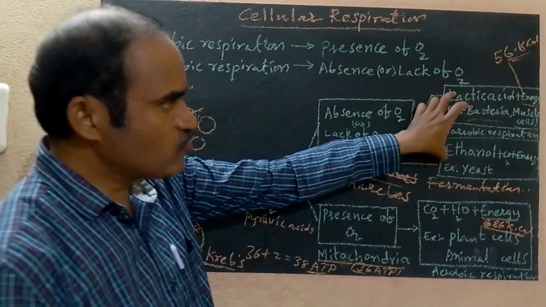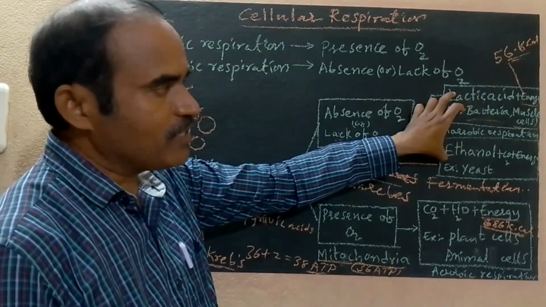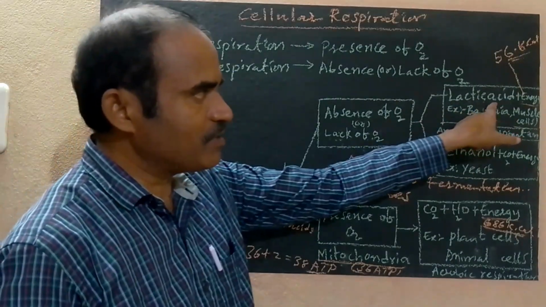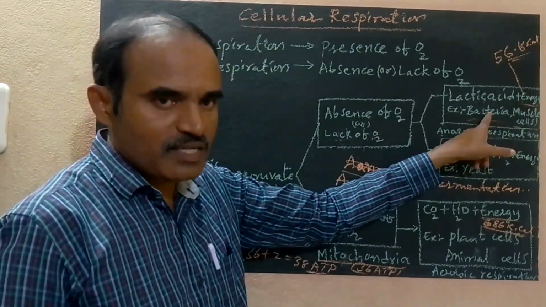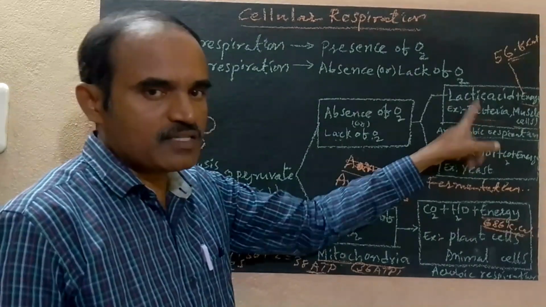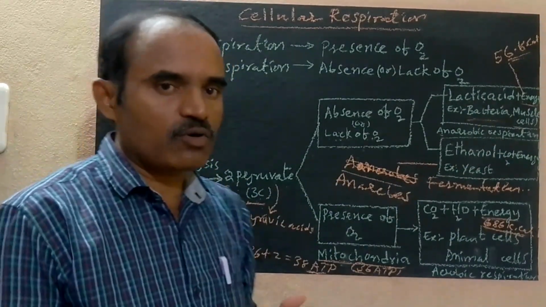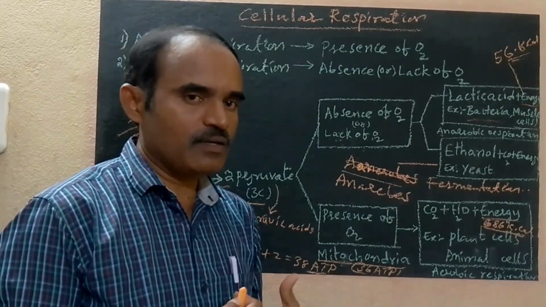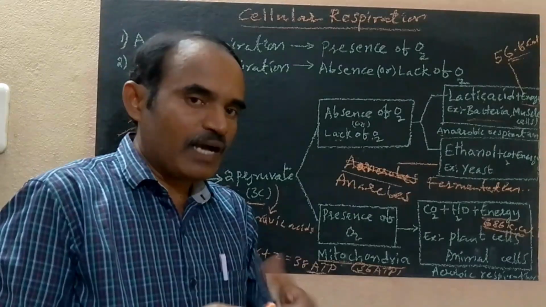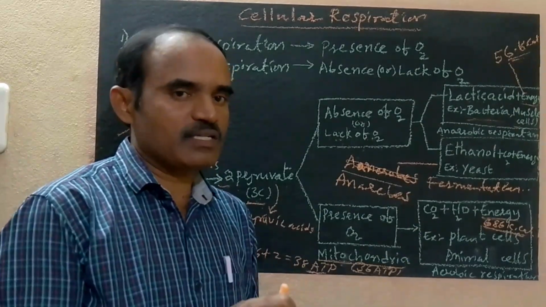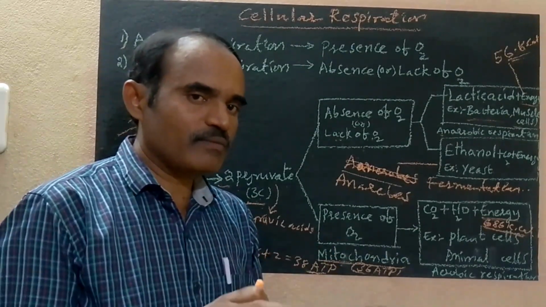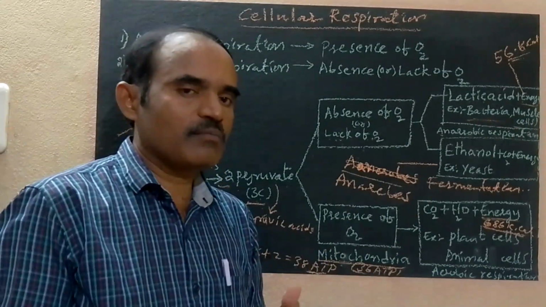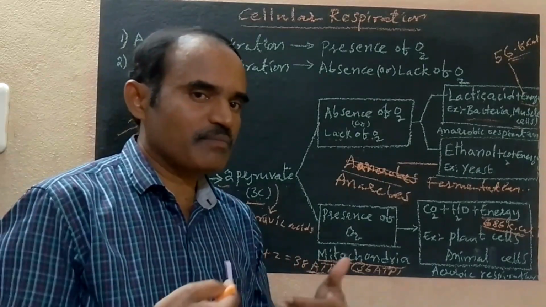Anaerobic respiration means lack or absence of oxygen. These are examples of anaerobic respiration. The first one is lactic acid plus energy. This takes place in our muscle cells and also in bacteria. When we play outdoor games with strenuous exercise, after two days we may get muscle pain. What is the reason for that? Accumulation of lactic acid in our muscle cells, meaning partially oxidized glucose stored in our muscle cells. It causes muscle pains and muscle cramps.